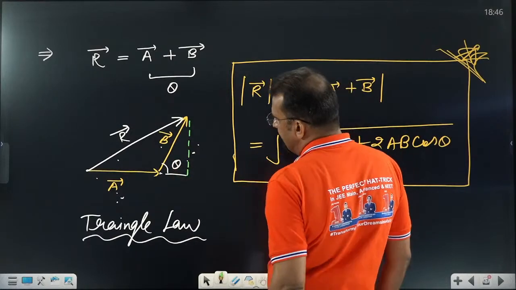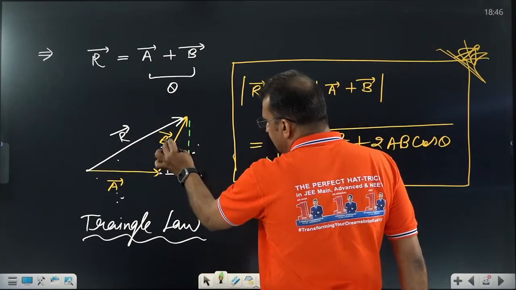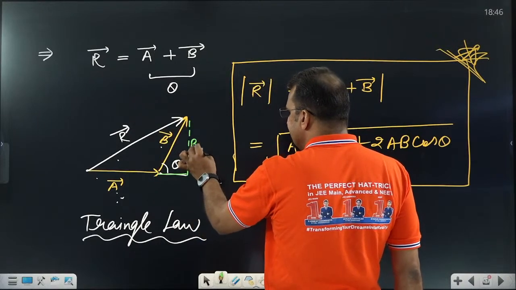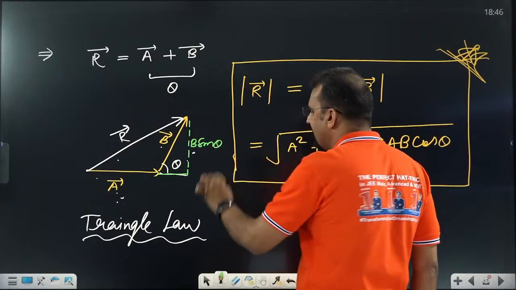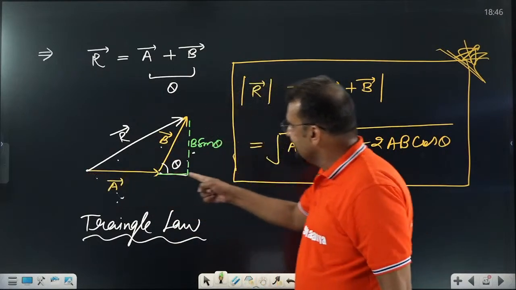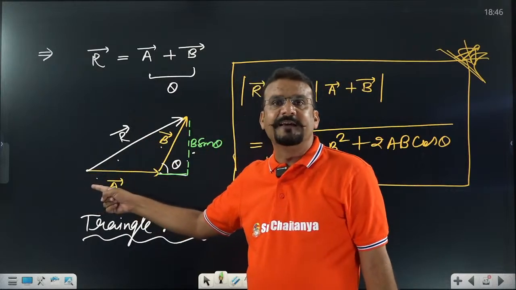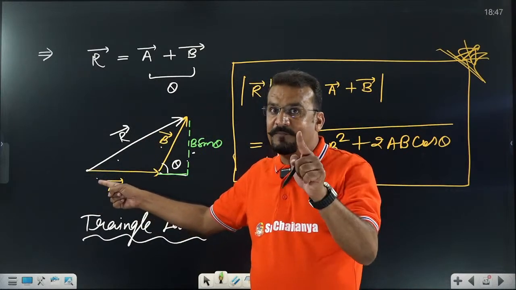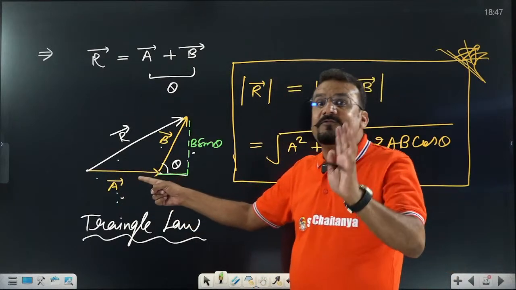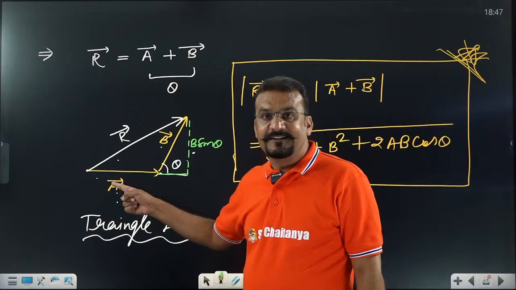Draw one perpendicular. If this angle is theta, this is B. See, this is base, hypotenuse, perpendicular. This is going to be sine theta. Now this has become a right angle triangle. Now use the Pythagoras theorem. This is your home assignment. You will do it by yourself so that you have some basic concept of mathematics also.